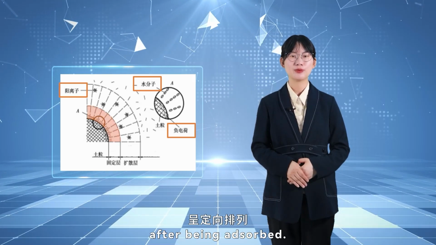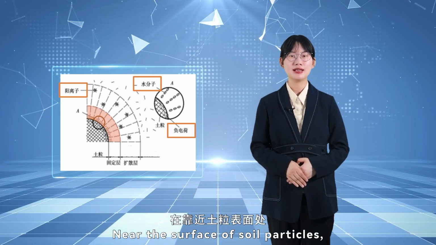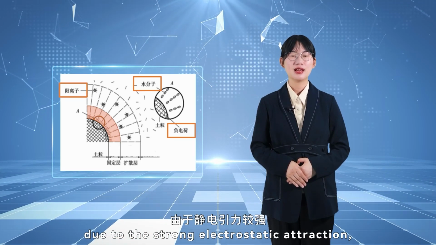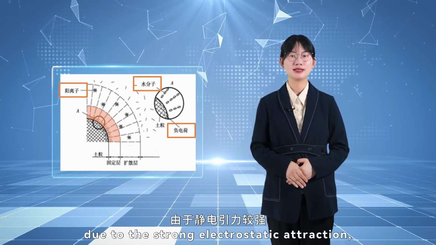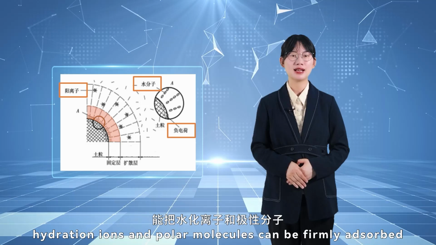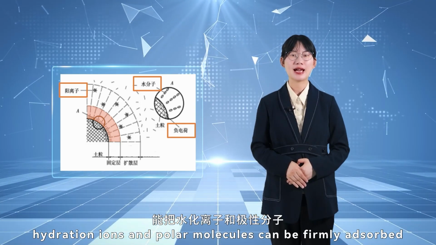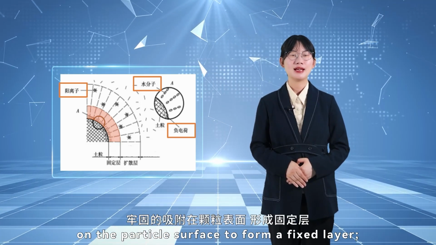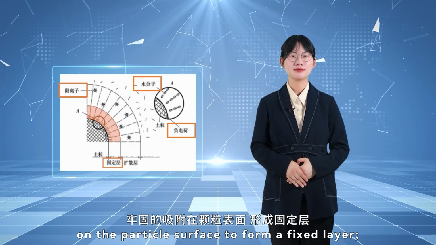After being absorbed near the surface of soil particles, due to the strong electrostatic attraction, hydration ions and polar molecules can be firmly absorbed on the particle surface to form a fixed layer.